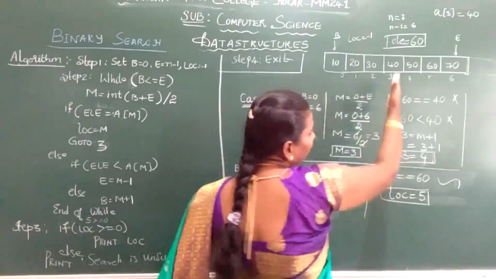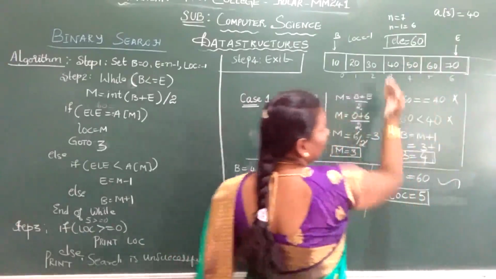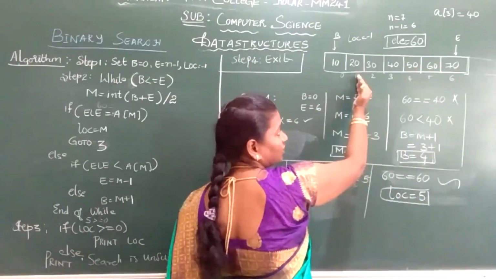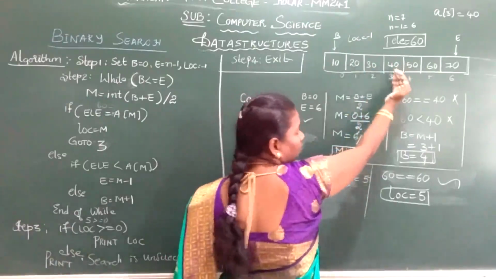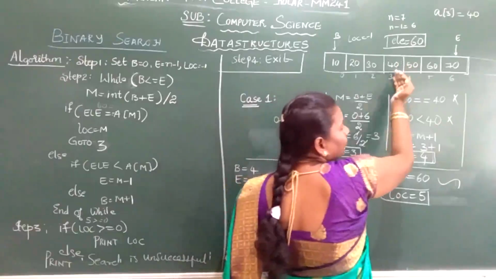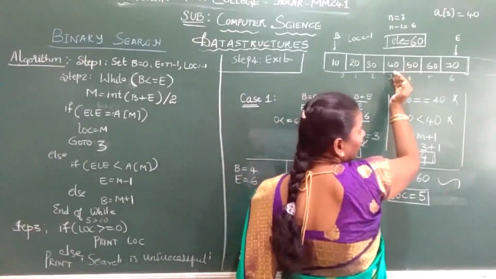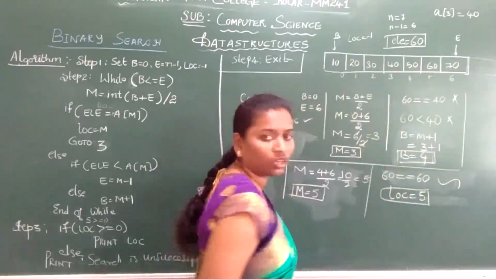So my search element is greater than my mid, so I will search from this side. Imagine I am finding 20 as my search element. 20 is less than 40, so I will search from this end. If your search element is greater than your mid element, you will go to the upper bound. If it is less, you will go to your lower bound.